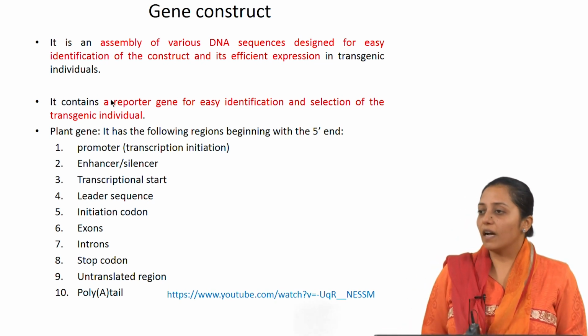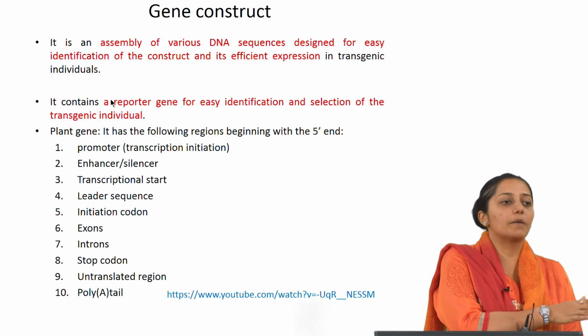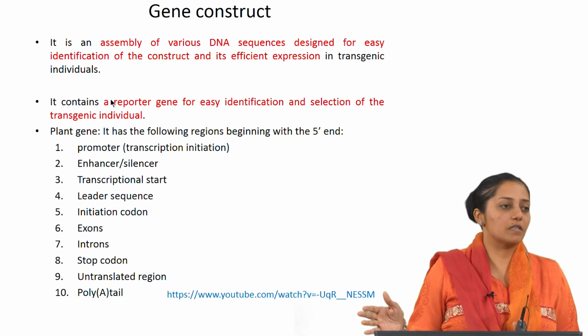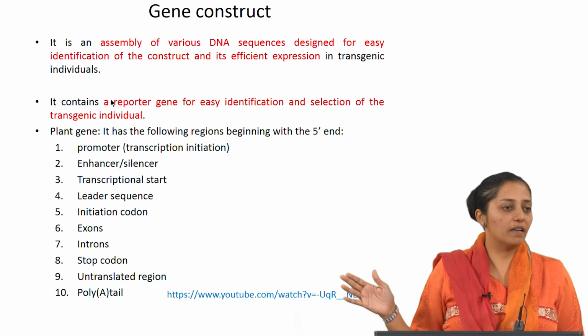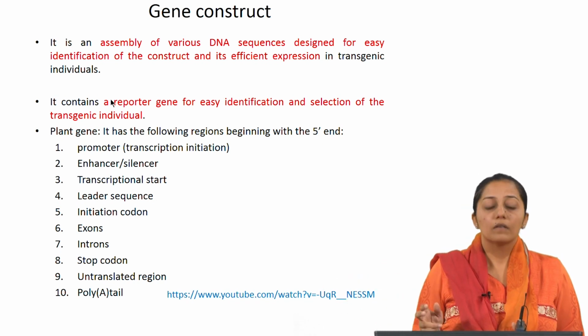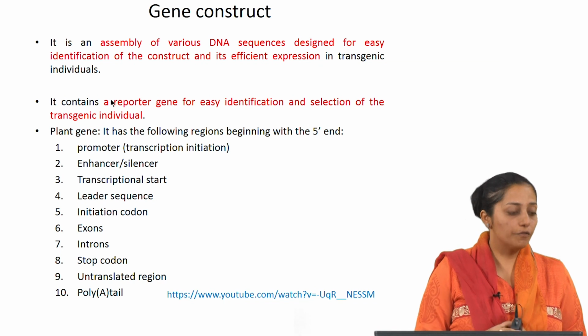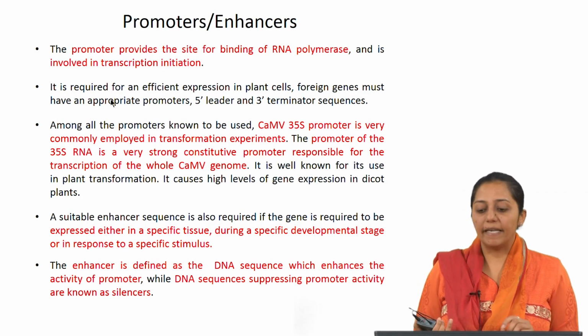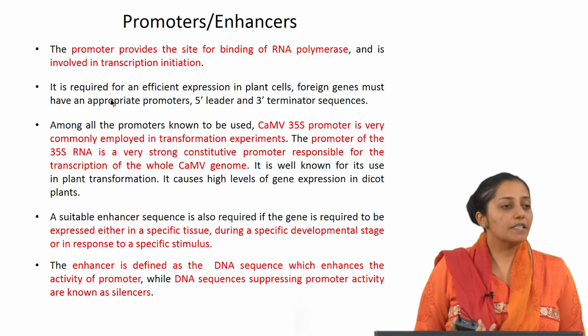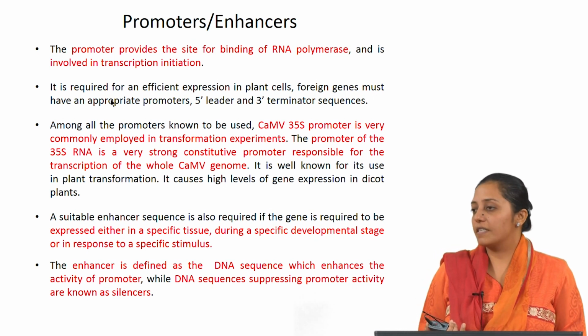It is followed by the untranslated region. So, there is a 5' untranslated region and a 3' untranslated region. The 3' untranslated region will also have your poly A tail, which is required for stability of the mRNA for further processing. So, the promoter provides the site for binding of RNA polymerase and is involved in transcription initiation.